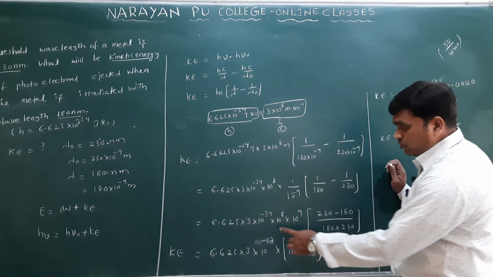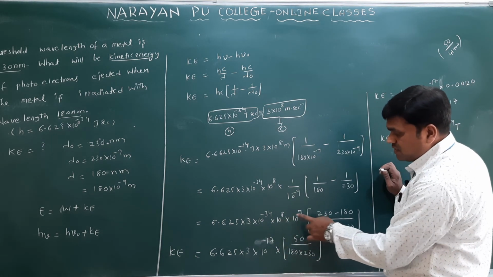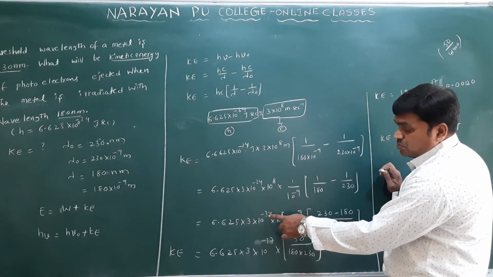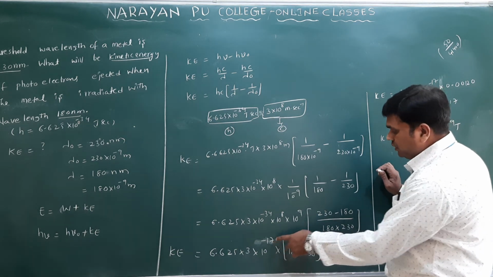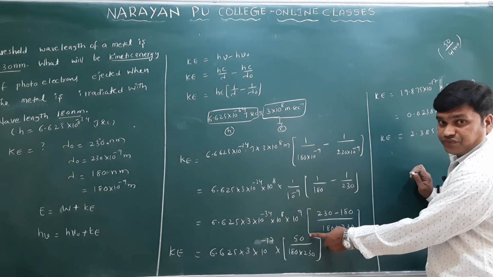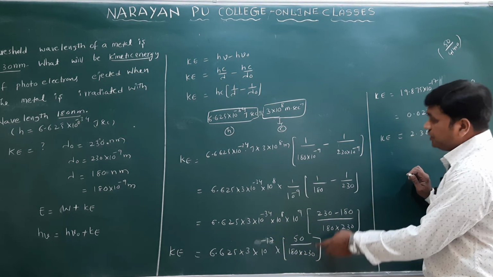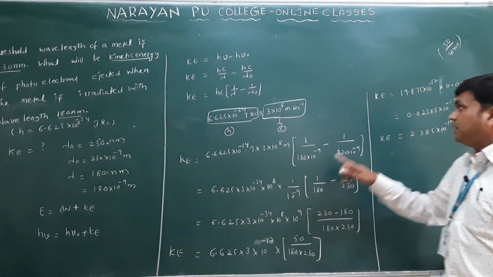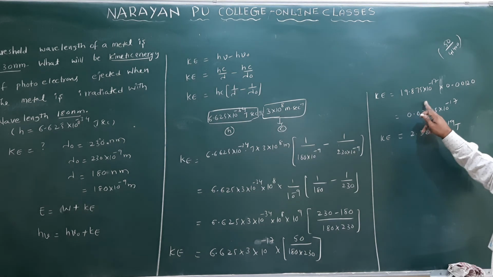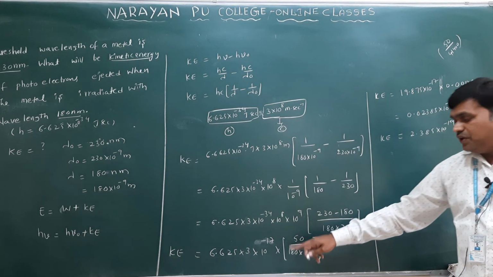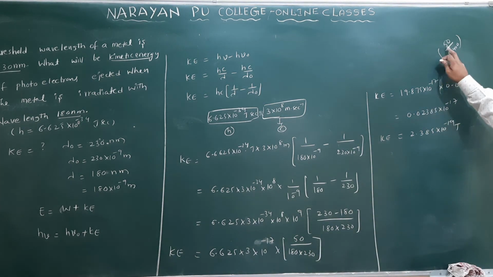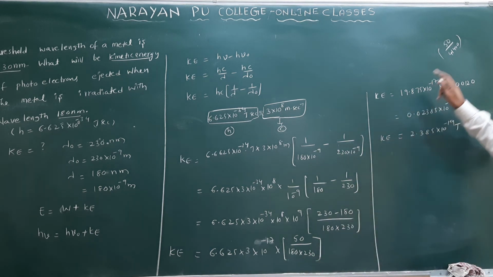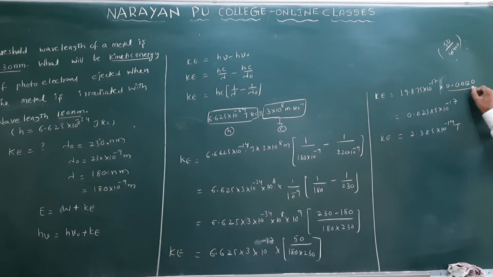See this calculation part, this is minus 34, here 8 plus 9 is 17, this plus 17, this is minus 34, you will get minus 17 only. Here 230 minus 180, you will get 50 by 180 into 230. Then you can multiply this 6.625 into 3, what you will get here? 19.875 into 10 power minus 17. If you do this part calculation, 50 by, you can multiply this one, you will get 41400. So you will get what is the value?